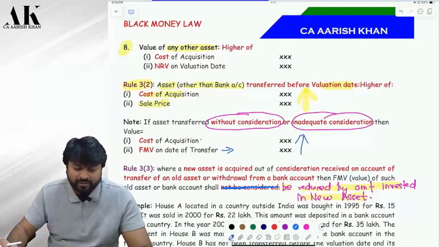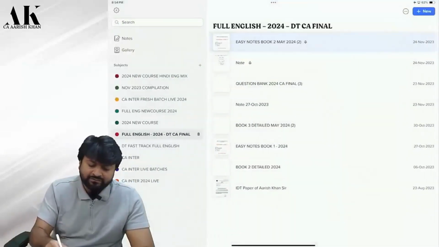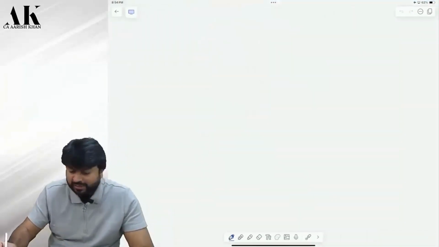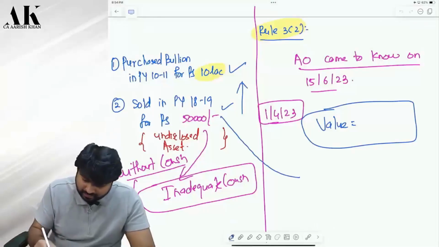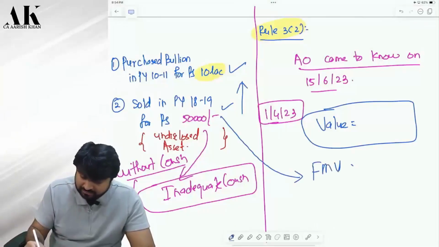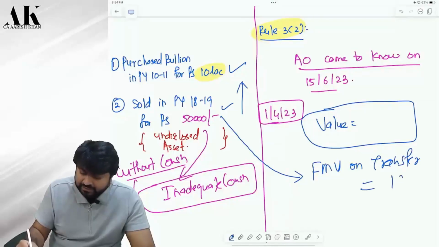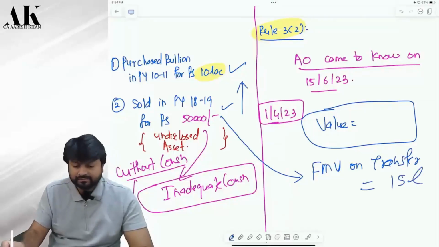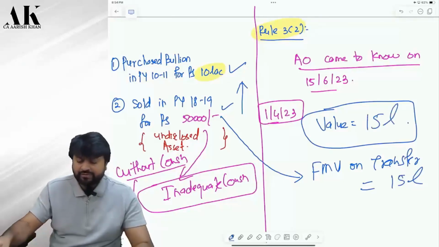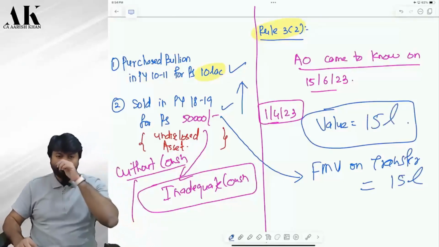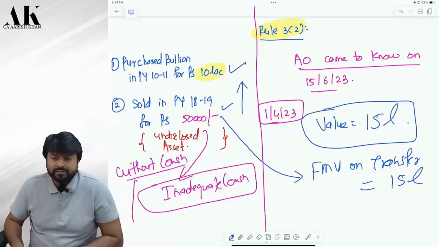So you have to find out the FMV in 18-19. What was the FMV in 18-19 of that particular bullion? Here you have to find out the FMV on the date of transfer. Suppose the FMV on the date of transfer was 15 lakhs. So whichever is higher will come to 15 lakhs. Are you clear? Take a photograph of this.